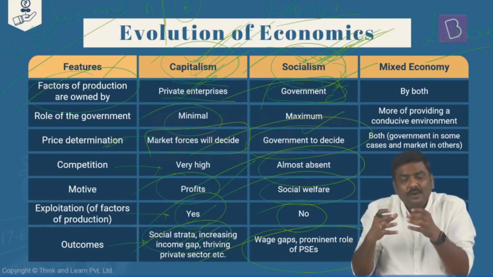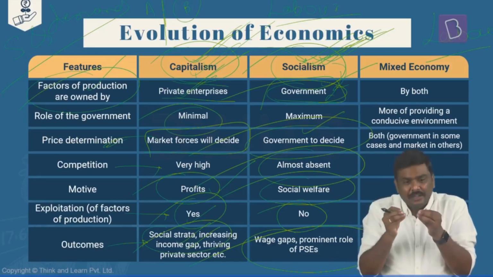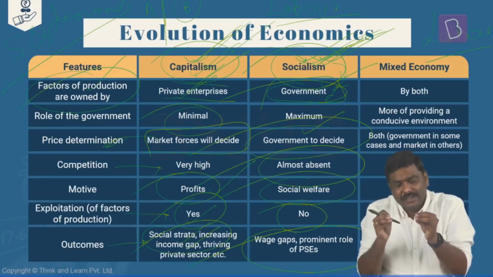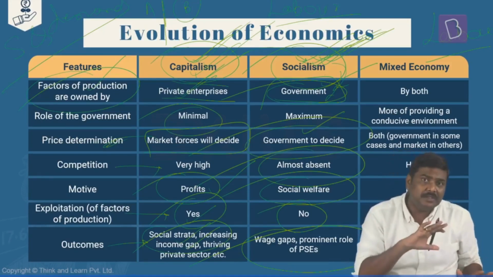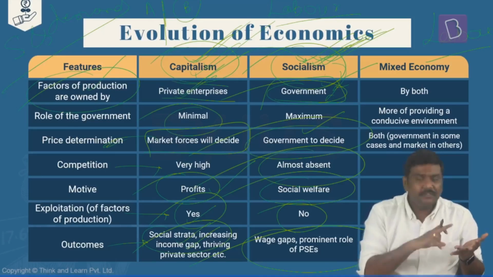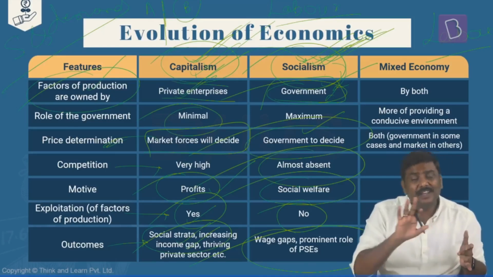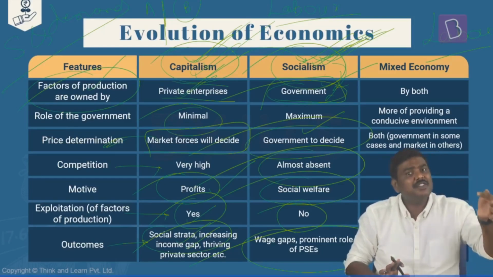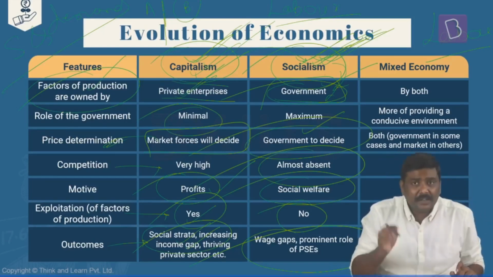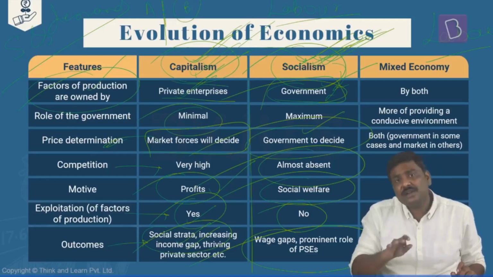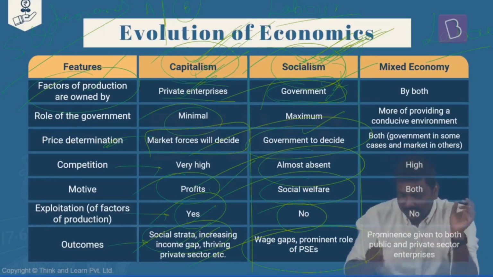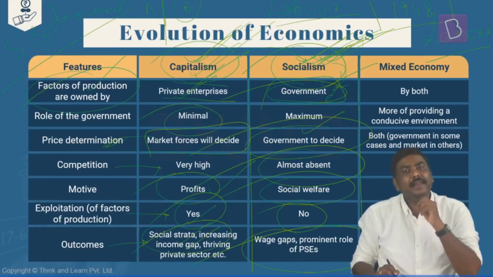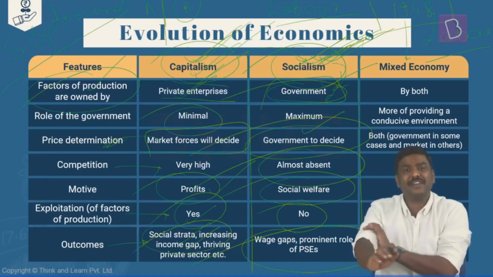The reason for income inequality in case of socialism is very narrow. Wage gaps is the reason. Whereas in case of capitalism, it could be because of wage gaps, investment differences, ownership of assets, ownership of other factors of production, etc. Right? So that is the very important difference between capitalism and socialism. What about the final one? Mixed economy. India, in the Industrial Policy Resolution of 1948, basically had an approach saying that India will follow a concept of mixed economy.